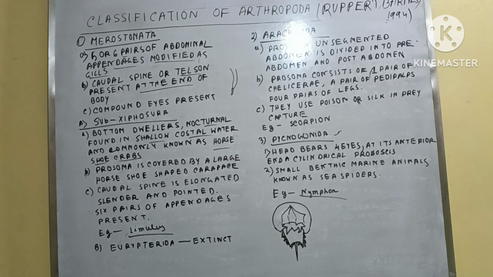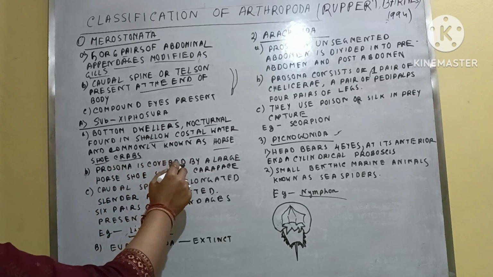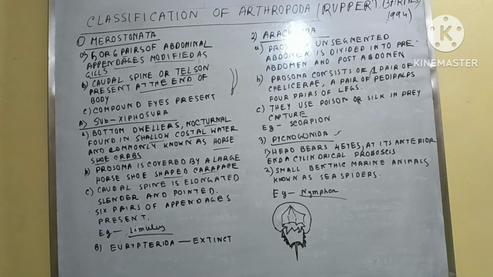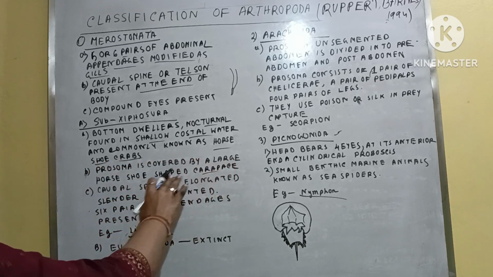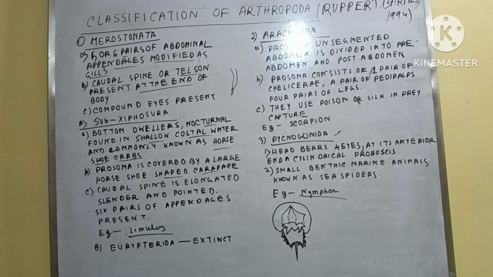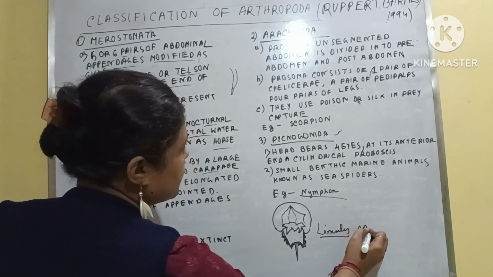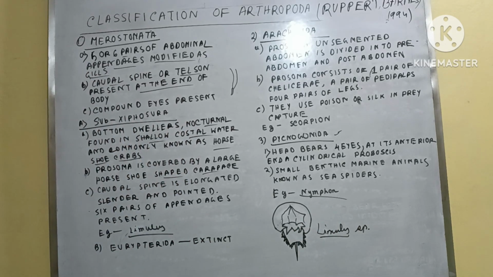The prosoma is covered by a large horseshoe-shaped carapace, and the caudal spine is elongated, slender and pointed. 6 pairs of appendages are present. An example is Limulus. Clear? So these are the features.